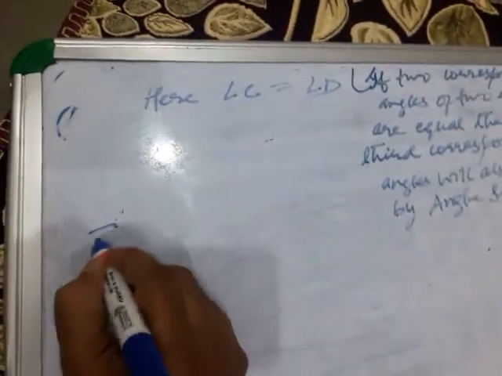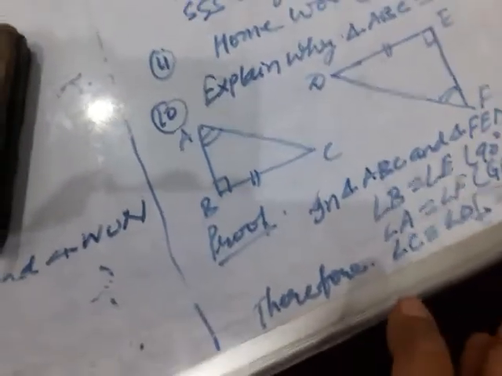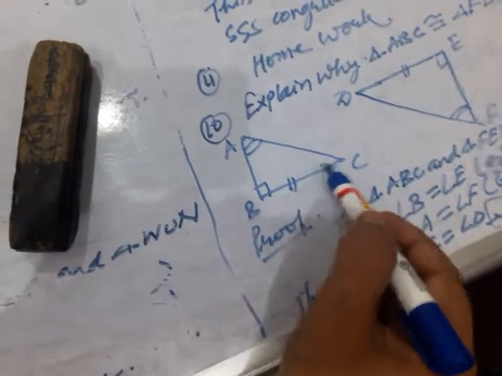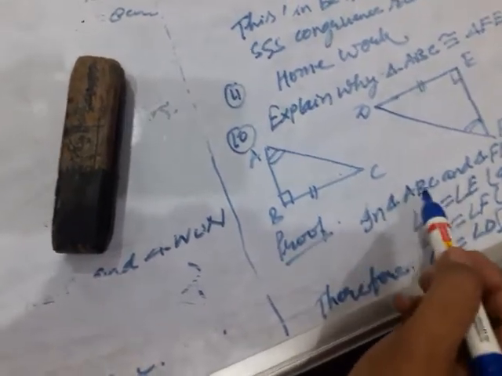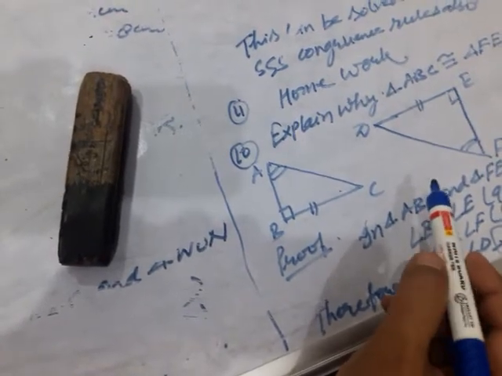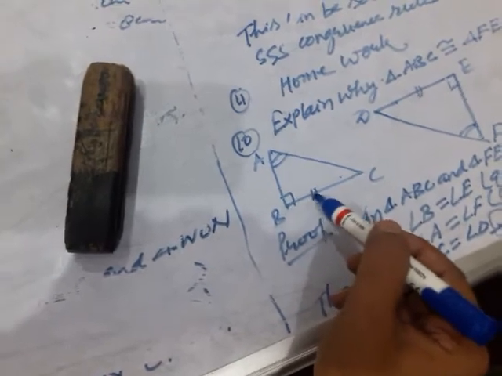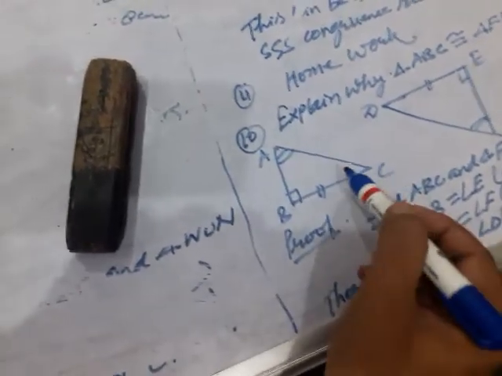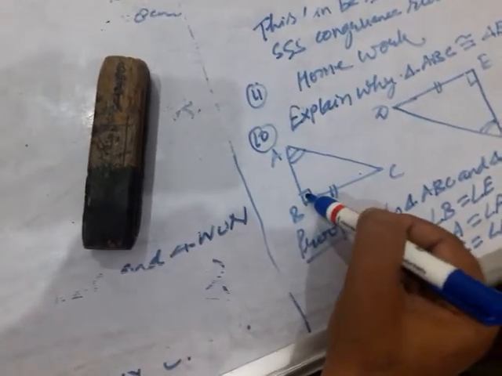This implies that, see the figure, in triangle ABC, now this angle is also equal. So BC equal to DE is given. So using SAS, sorry, not SAS, that is ASA we can use now.